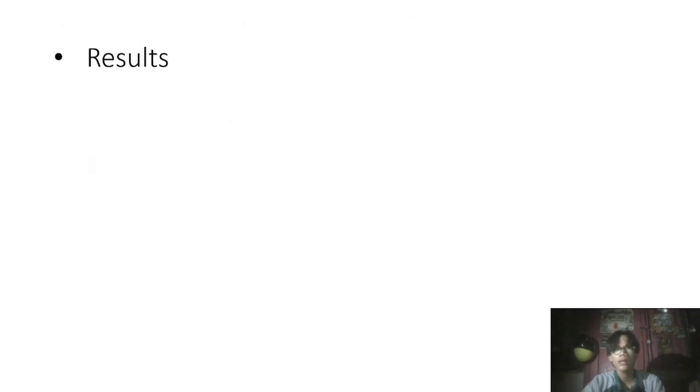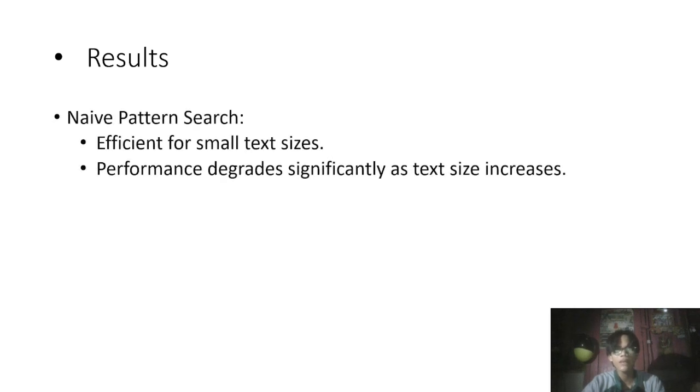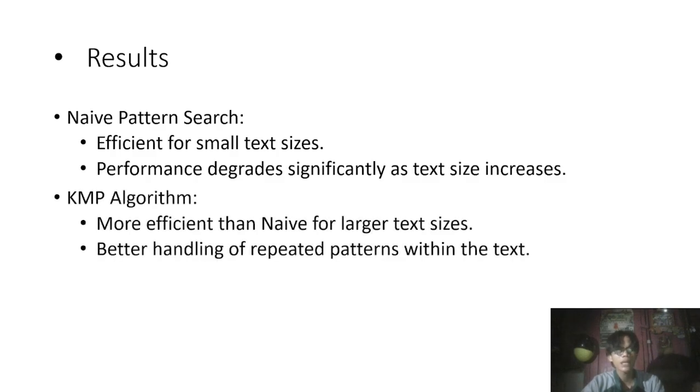And from the results, we conclude that the naive pattern search algorithm is efficient for small text sizes, and its performance degrades significantly as the text size increases. While the KMP algorithm is more efficient than the naive pattern search algorithm for larger text sizes, it is also better at handling repeated patterns within the text.